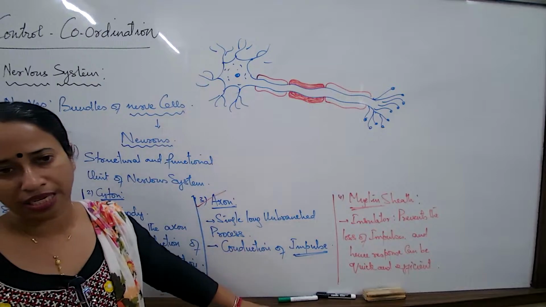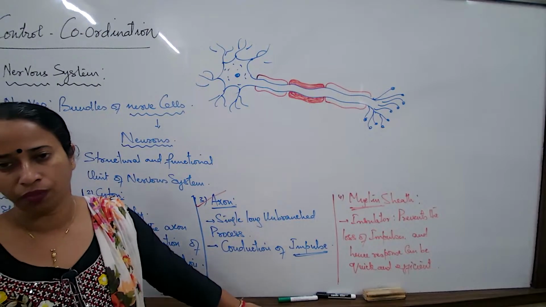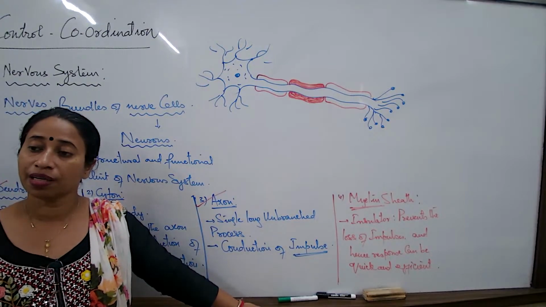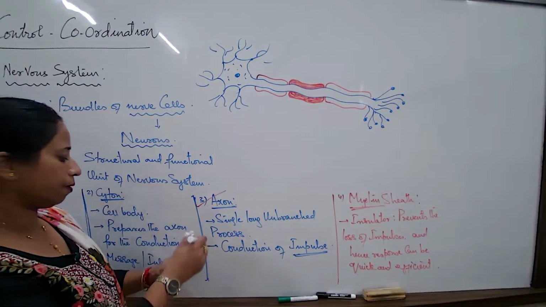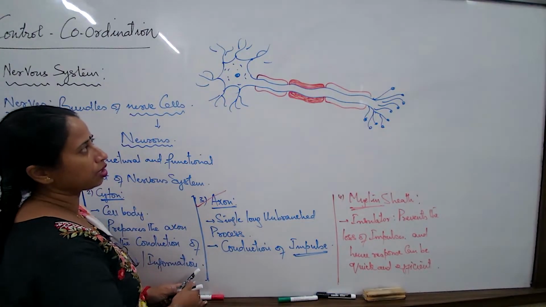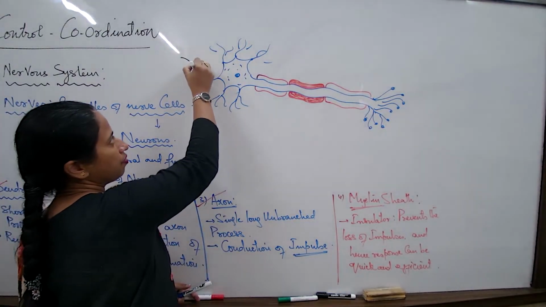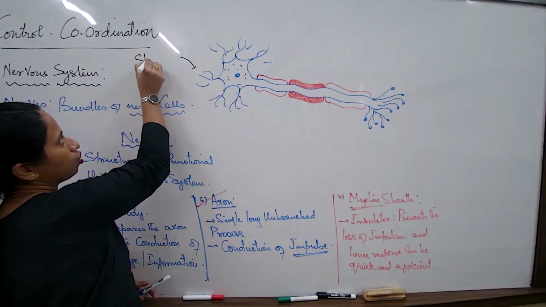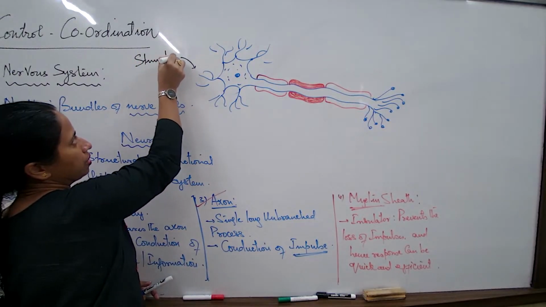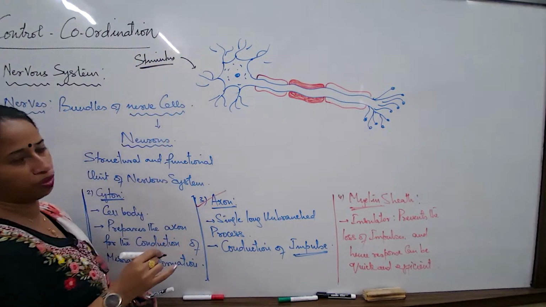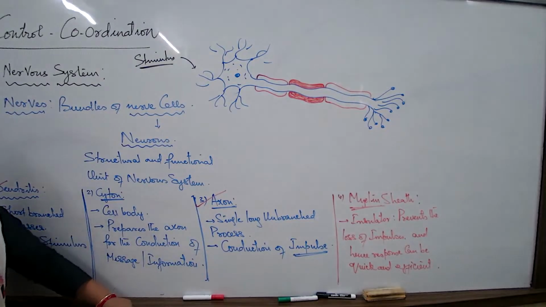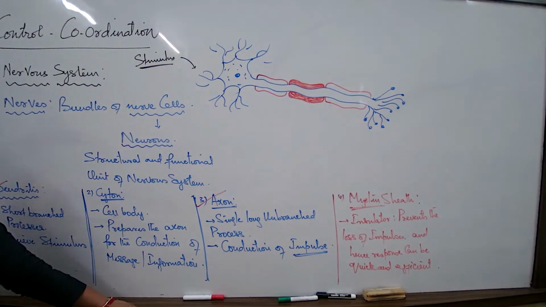We try to understand that if this is the neuron, what is the process? The process is conduction of the impulse, which we are going to study now. To talk about the conduction of the impulse, I first said there has to be a stimulus. What is the meaning of the word stimulus? Stimulus is any particular factor or agent that can trigger our neurons to show